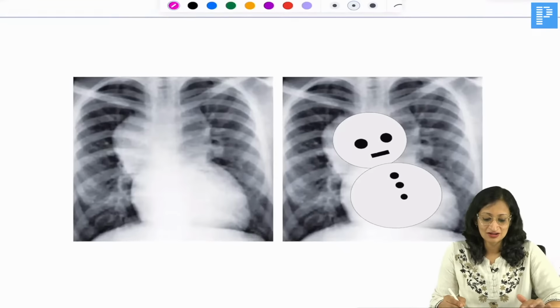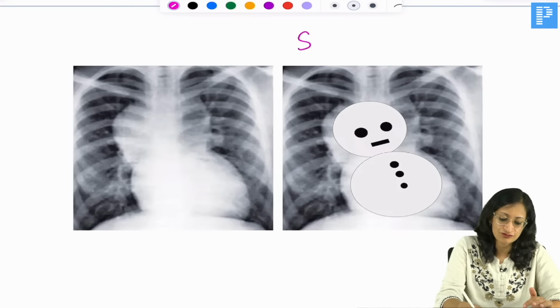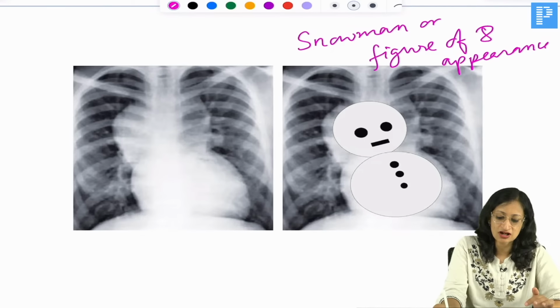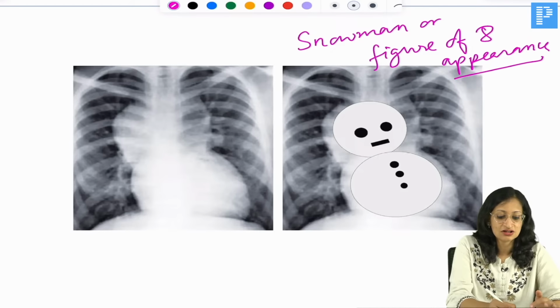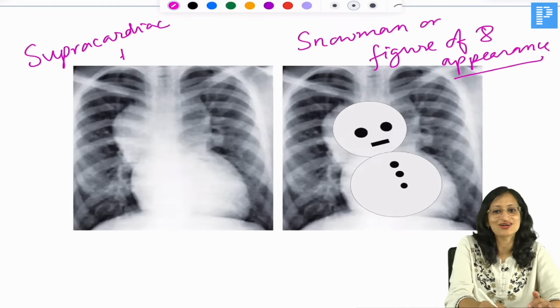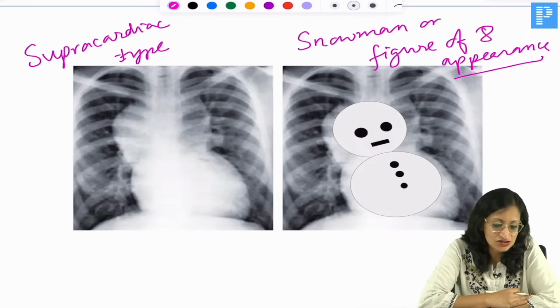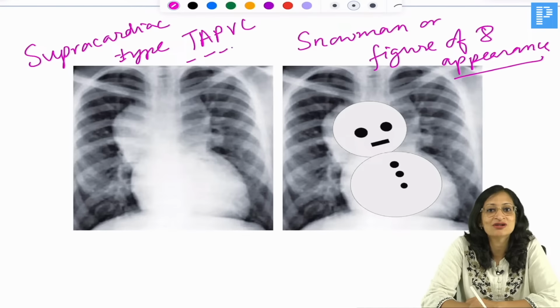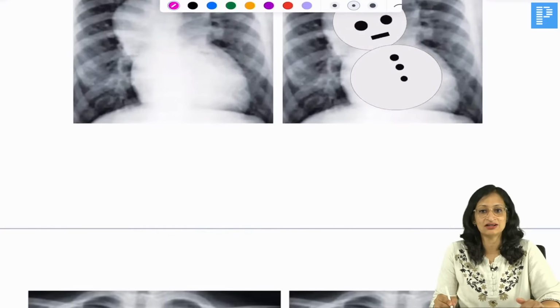Okay. Where do you see this snowman or figure of 8 appearance? Snowman or figure of 8 appearance, which congenital heart disease? So, it is supracardiac type of, yes, Tariq, Bhupesh, Nasreena, Sanhita, Mash, Priya. So, supracardiac type of TAPVC, total anomalous pulmonary venous connection, right?